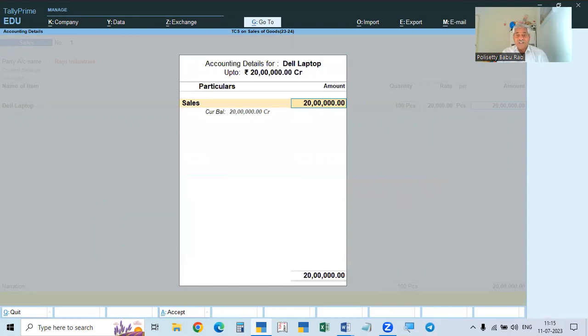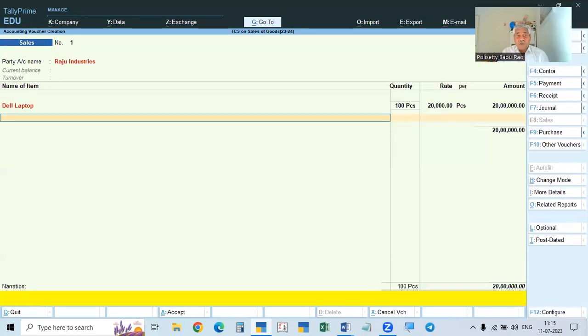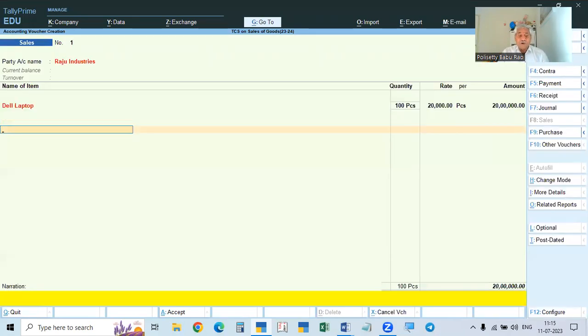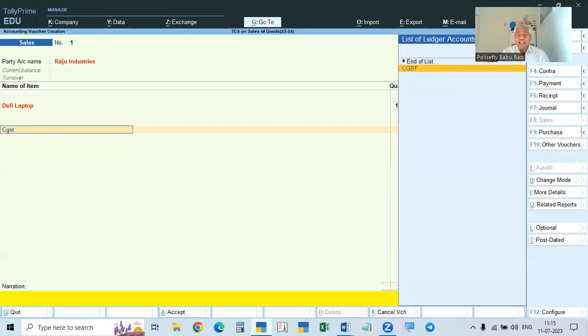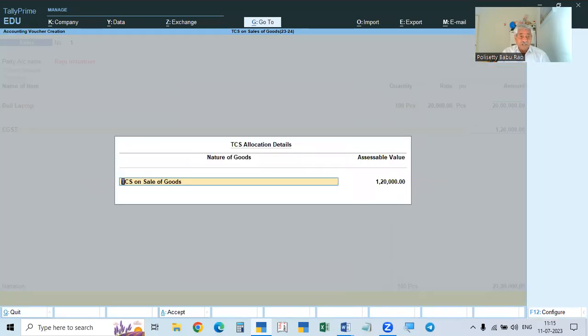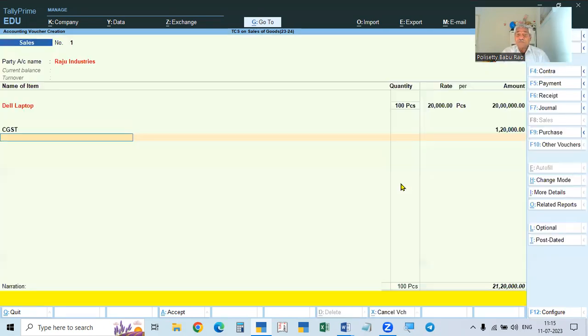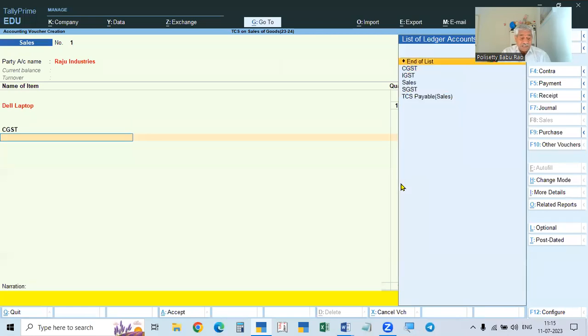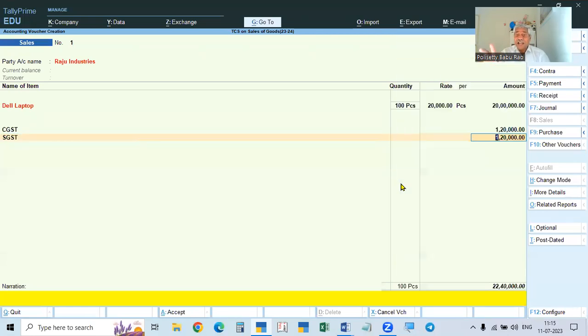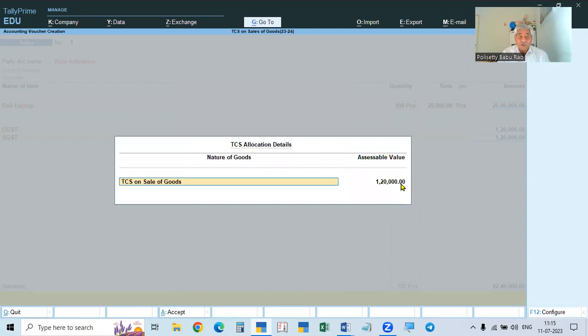And after that, again it will ask you. If there is one more item, we will enter. Otherwise, come down. Now we have to charge the tax. CGST. On the tax also, TCS is calculated. That is why for the tax ledgers also, it will ask you the nature of goods and assessable value. Over. Next, SGST. Go to SGST, again it will show. Okay. So it is asking.